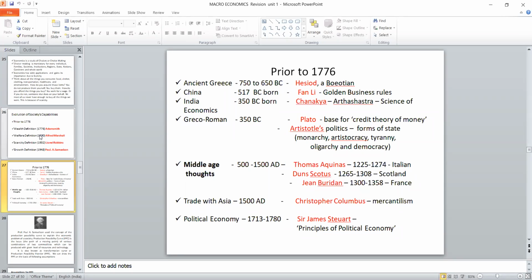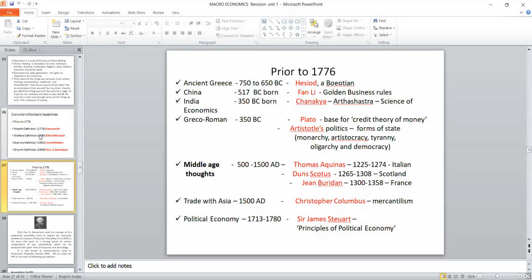Later, in 350 BC, Plato gave a new idea, the credit theory of money. His disciple Aristotle divided the economy into different types: monarchy, aristocracy, tyranny, democracy. All these types of society were given by Aristotle. Later, in the Middle Ages, there were more economists from Italy, Scotland, and France. Different economists gave different views about the society capability.